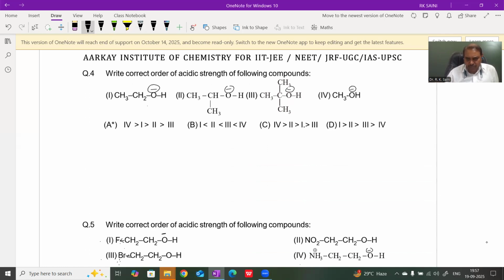except methanol. When the inductive effect of the alkyl group increases, then the conjugate base becomes less stable, or we know that when the size of the alkyl group and branching of the alkyl group increases, then its inductive effect becomes dominant, and hence fourth one is least acidic due to the less stable tertiary butoxide ion, and hence first compound is more acidic than second, third, and so on.